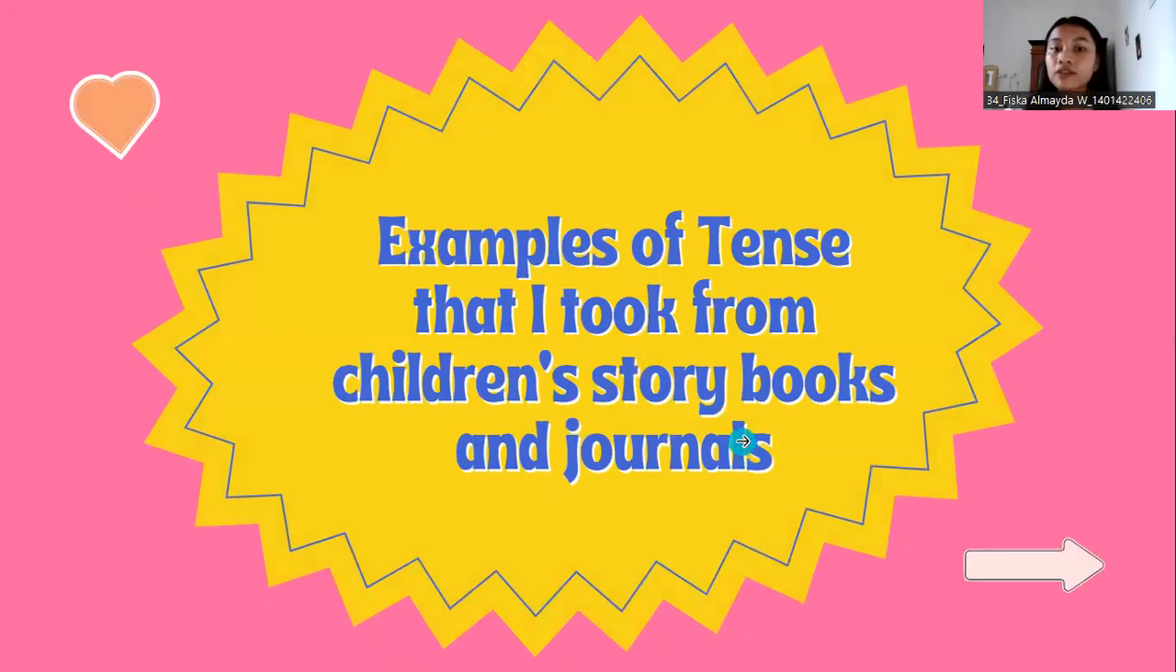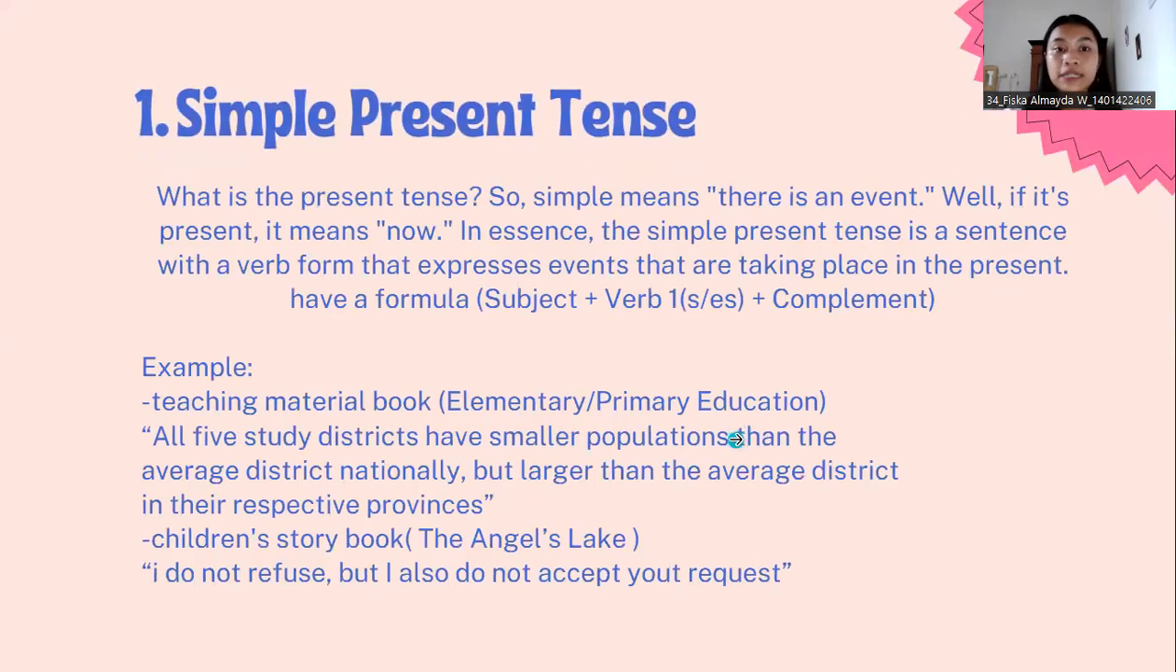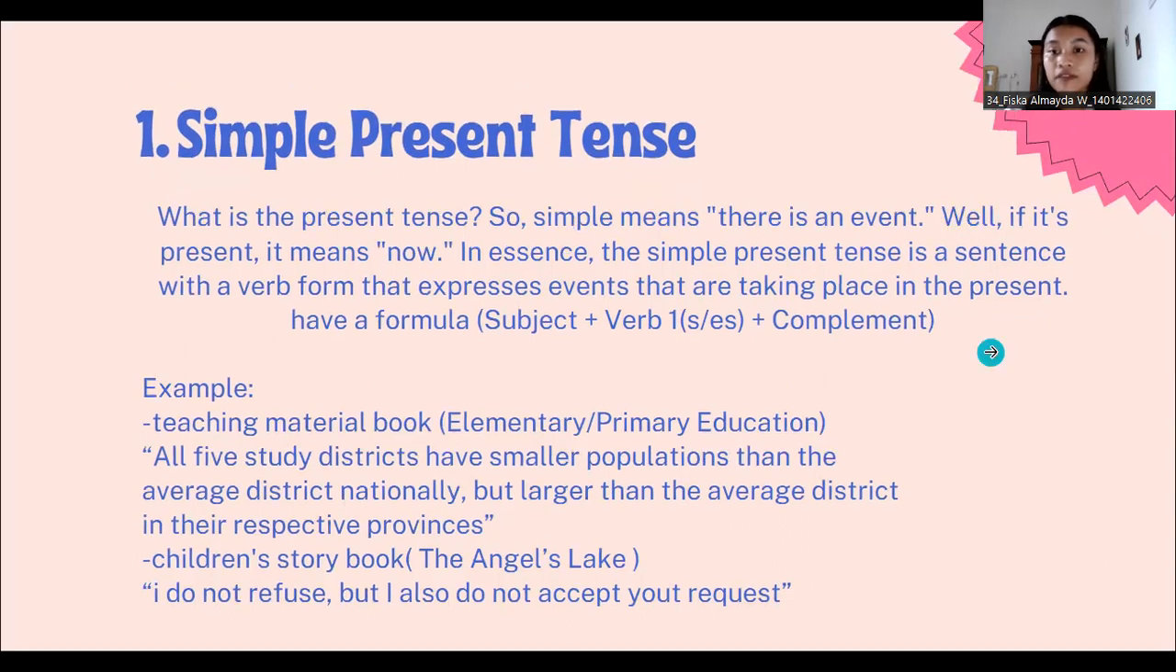The examples of tense that I took are from children's study books and journals. Number one, simple present tense. What is the present tense? Simple means there is an event, and present means now. In essence, the simple present tense is a sentence with a verb that expresses events taking place in the present. It has a formula: subject plus verb 1 plus complement. The example of simple present tense in teaching material book, elementary or primary education: